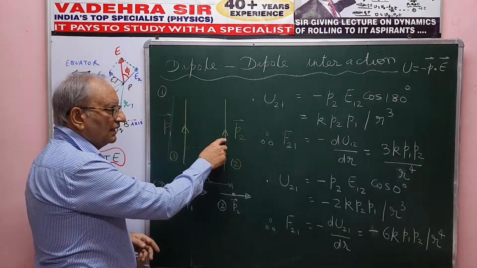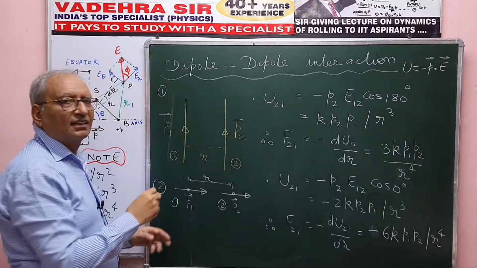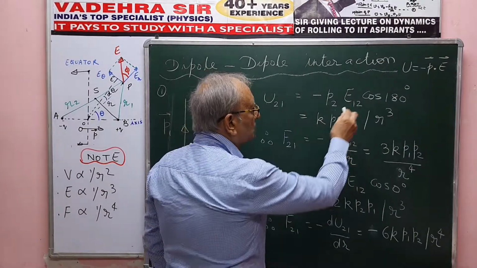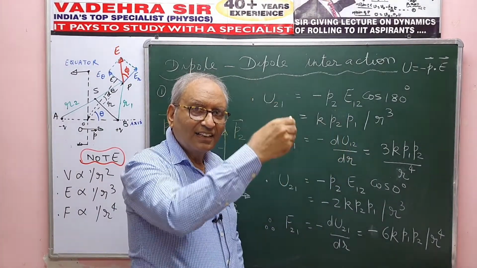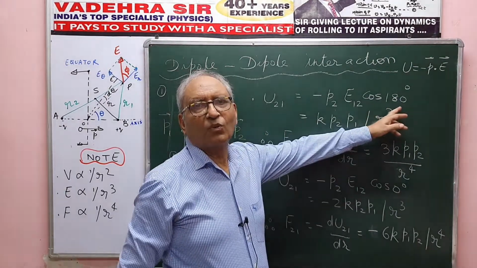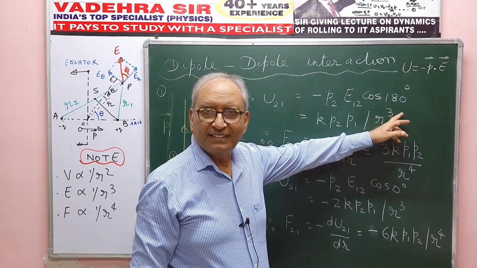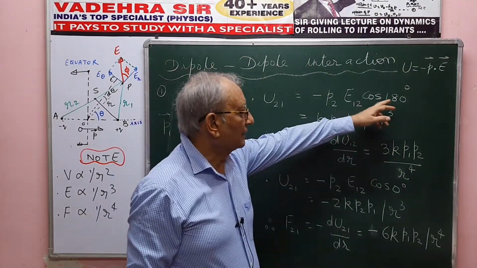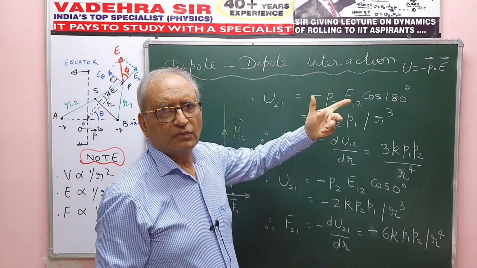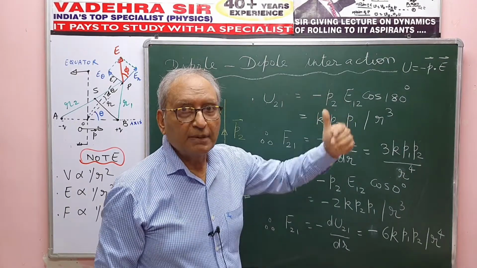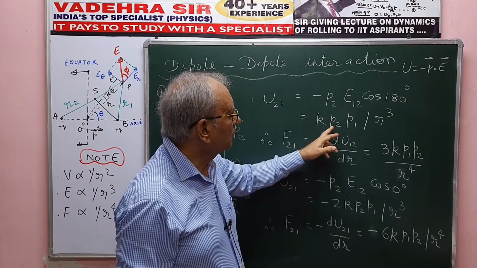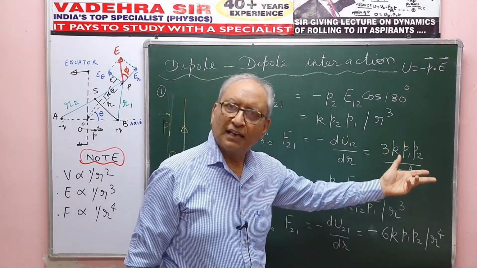Now this dipole is on the equator of the dipole 1. So the E12 arrow will be opposite to P1 arrow, opposite to P arrow. That means theta will be 180 degrees. Well, that gives you minus, minus, plus. And E12 on the equator is Kp by r cube. So I just put down that value: K P2 P1 by r cube.